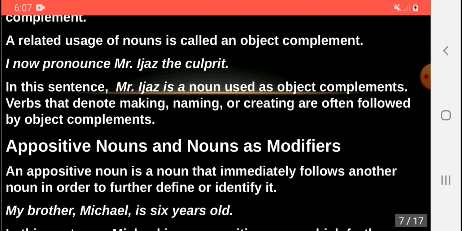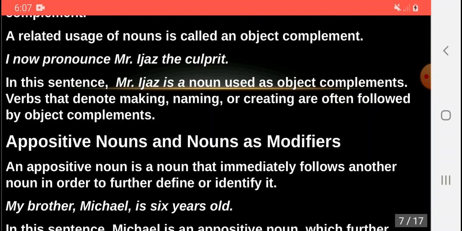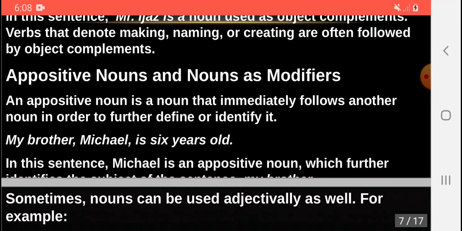Then we have appositive nouns and nouns as modifiers. An appositive noun is a noun that immediately follows another noun in order to further define or identify it. For example, my brother Michael is 6 years old.